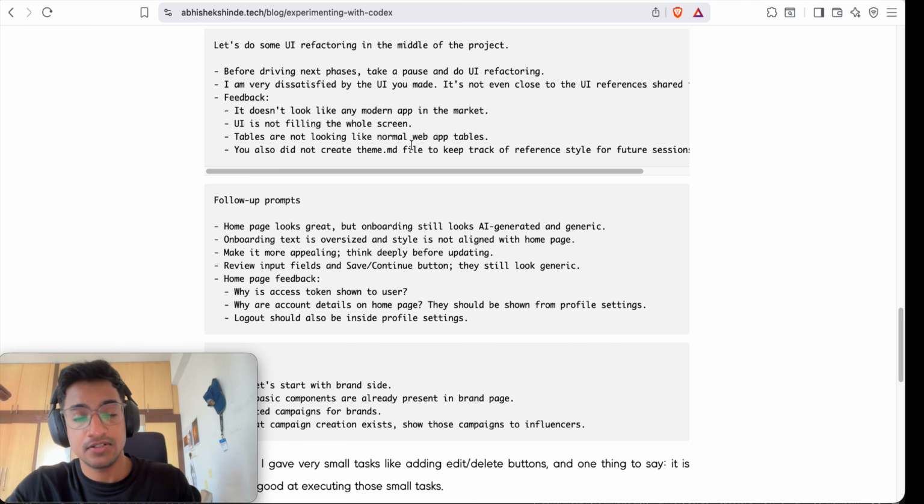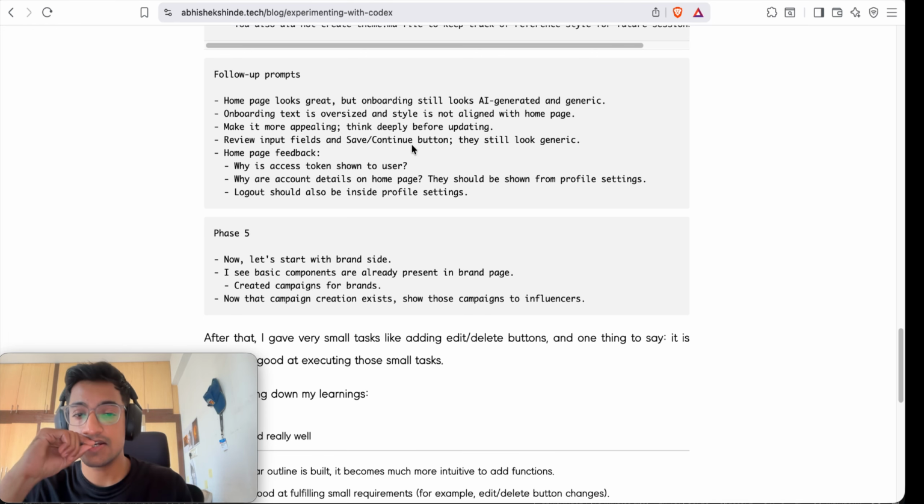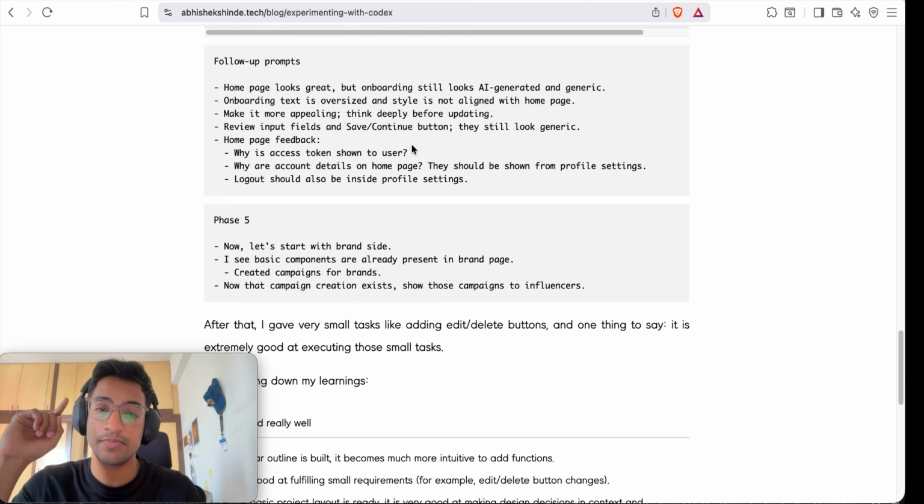Then I designed the brand page, where there are all the details. If you go through this, you will get more and more details. But overall, it was good. One mistake it made was designing the project in a monolithic manner. That means all the backend APIs were present in a single file, which impacted the complexity. The code structure is really good, though. I haven't touched the code a single time, so all the complexity is handled by Codex itself.